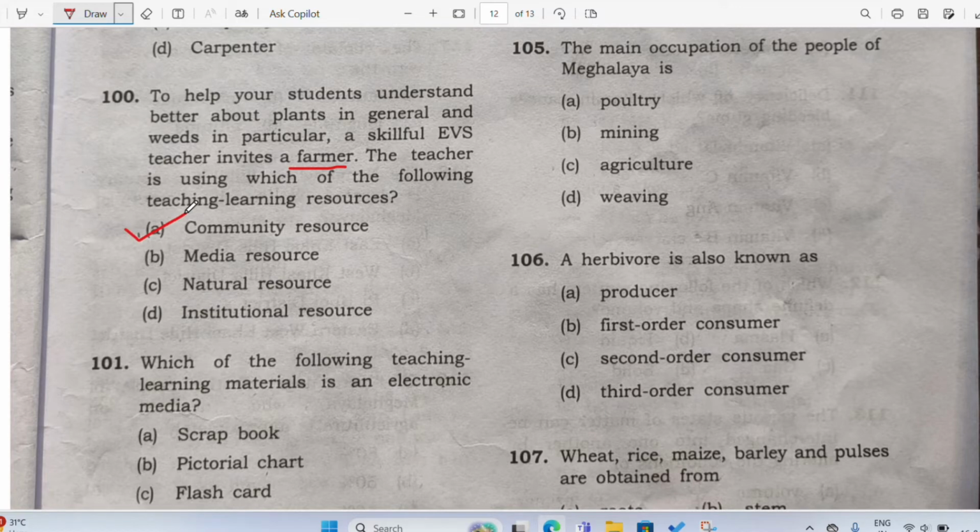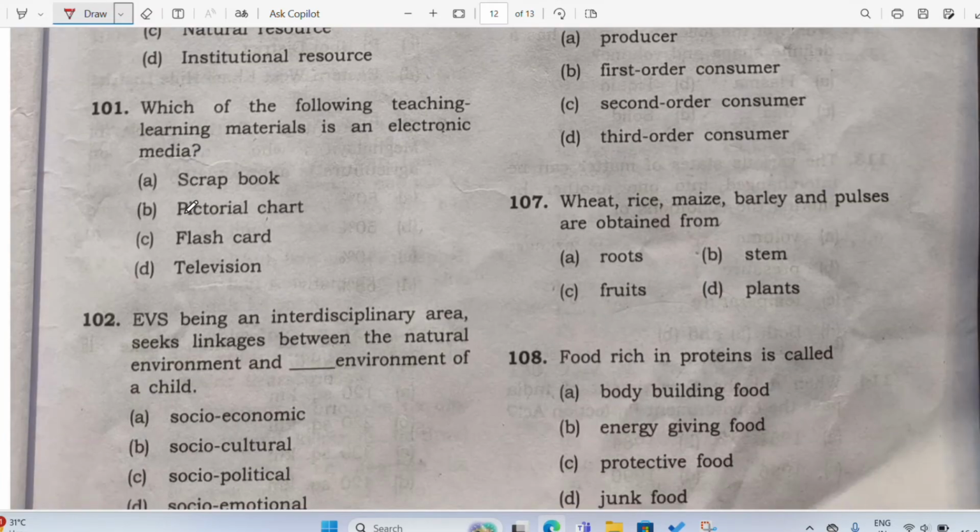Why community? Because we live in a neighborhood, right? We live in a neighborhood, we live in a society, we live in a community. So the farmer is coming from a community, all right, to help us. So that's why it will be a community resource. Good. Now let us see 101.